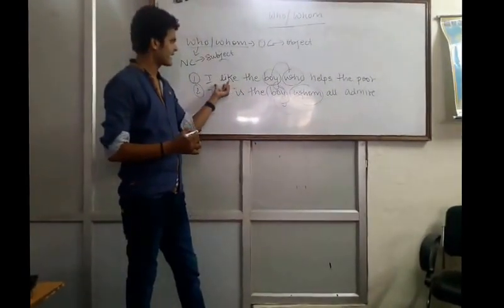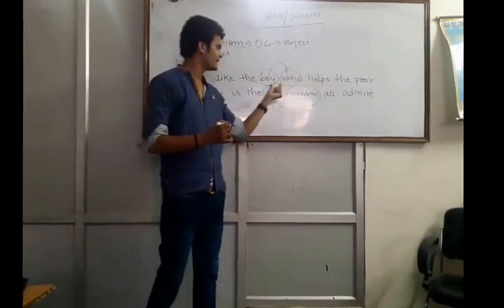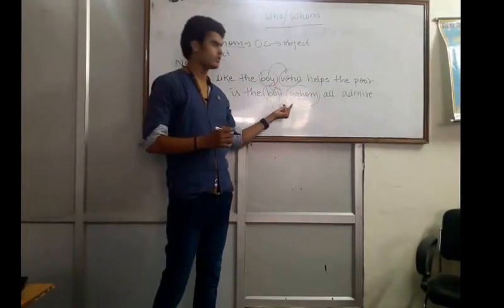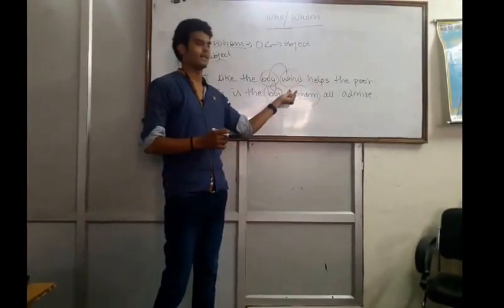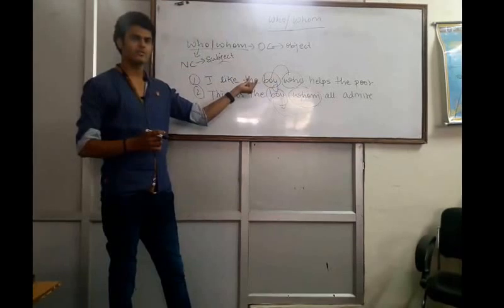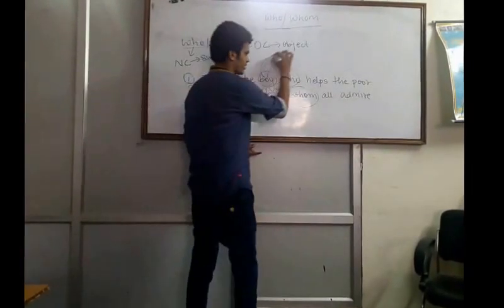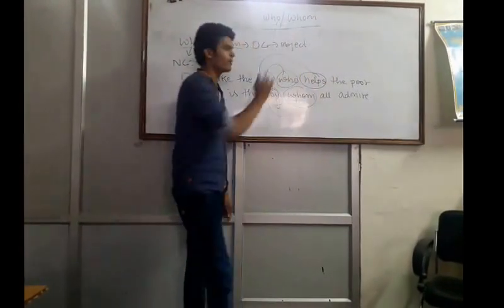because in the first sentence, I like the boy who helps the poor, boy is a subject, and in the second sentence boy is an object. So for subject we are using who. Why is boy the subject? Because in I like the boy who helps the poor, boy is doing an action. What action? Helps the poor.